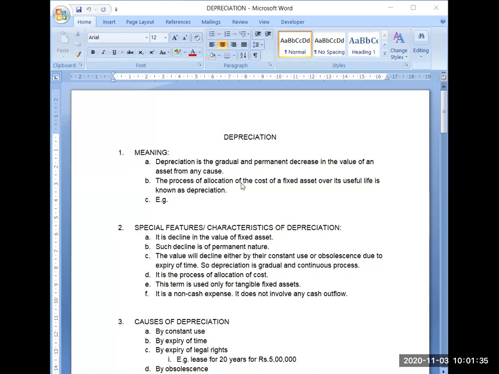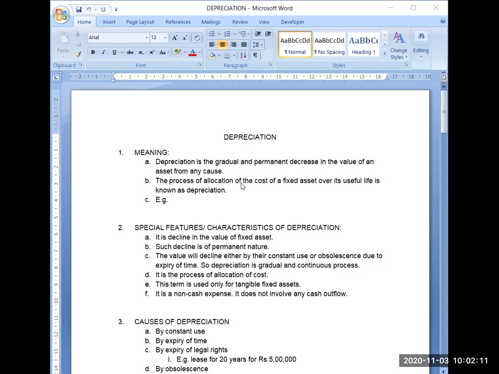Depreciation is a gradual and permanent decrease in the value of an asset from any cause. Obviously, depreciation doesn't occur in a single day. It's a gradual decrease in the value of the asset. If you have purchased any fixed asset, say furniture, it will not reduce by 1000 in a single day. Over the time when you are using, or even if you are not using that furniture, the value will go down day by day. So it's a gradual and permanent decrease in the value.